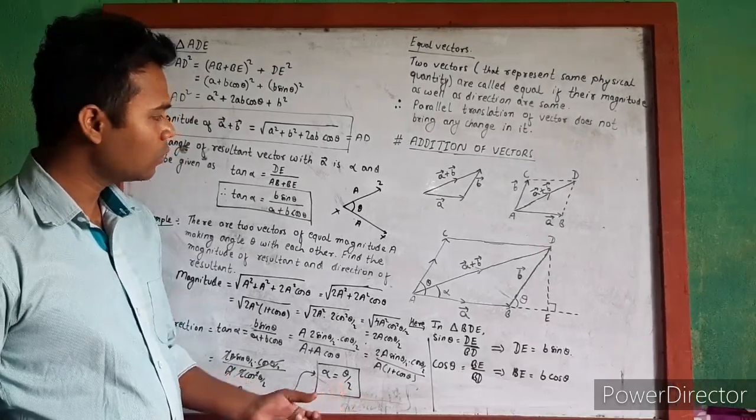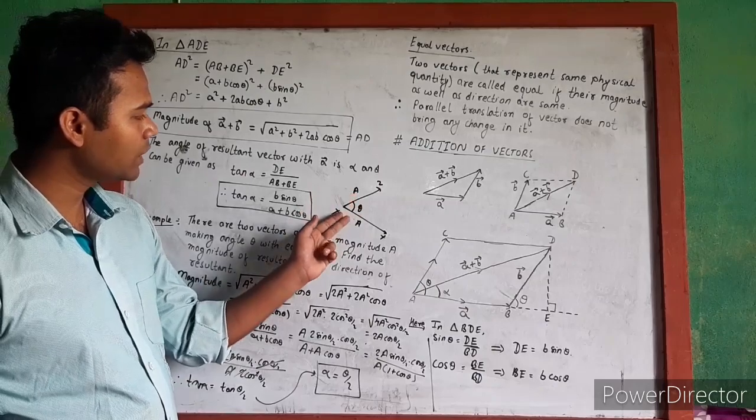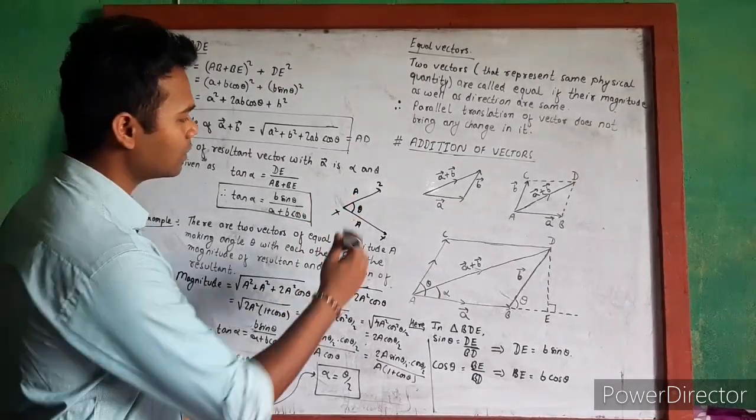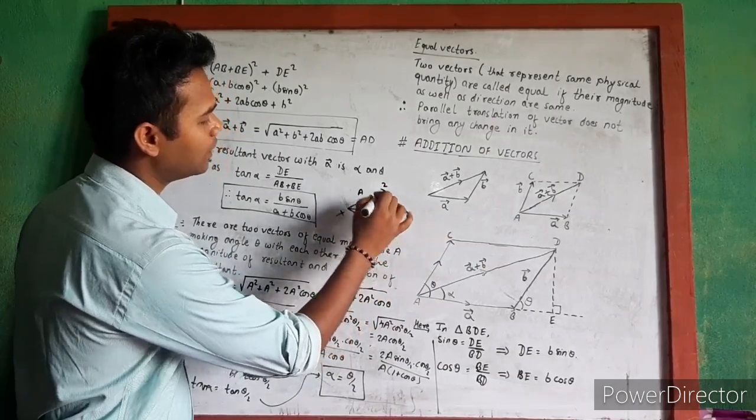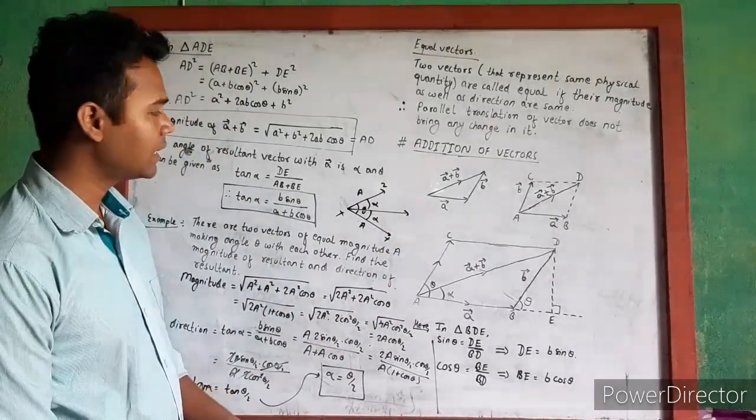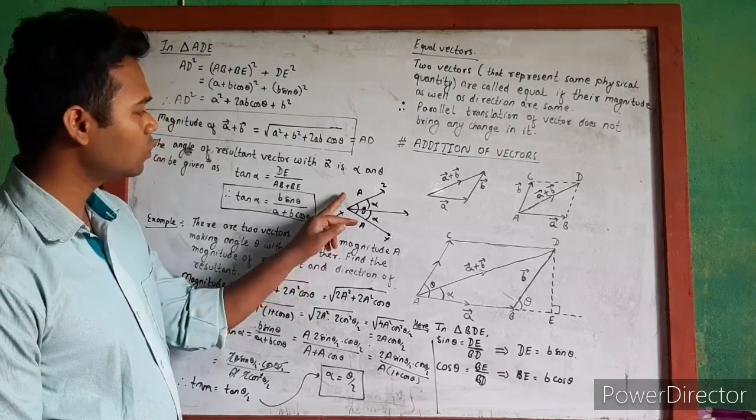This suggests that whenever there are two vectors of equal magnitude, then the resultant vector will bisect the vectors. That means the resultant vector will bisect the two vectors.